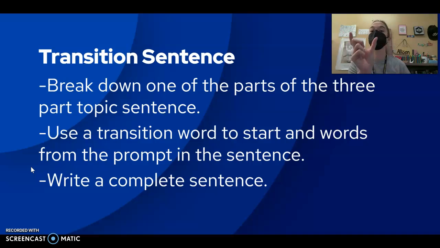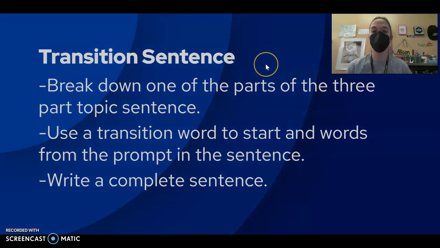First, we're going to take one of those three parts from our topic sentence and we're going to break it down. To do this, we need two different things. We'll need a transition word as well as words from the prompt to make it a complete sentence. All right, so again, transition word, words from the prompt, complete sentence. Let's take a look at what that means.